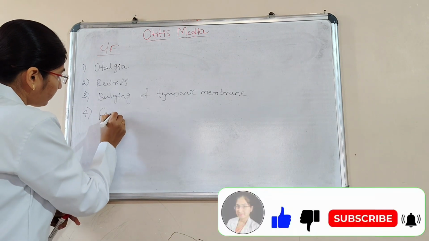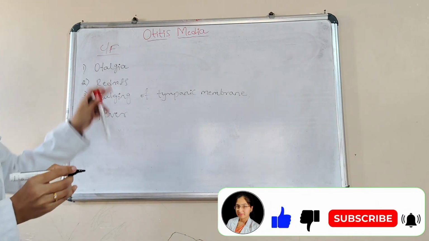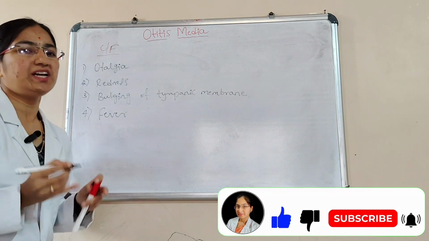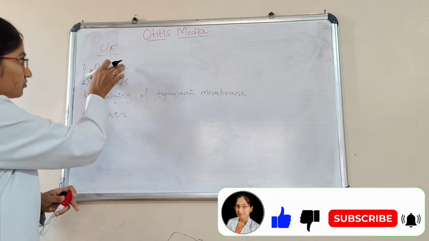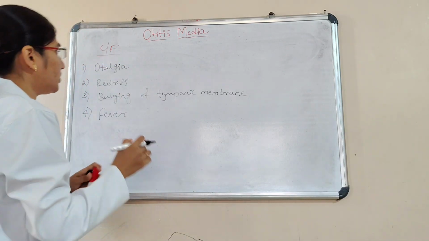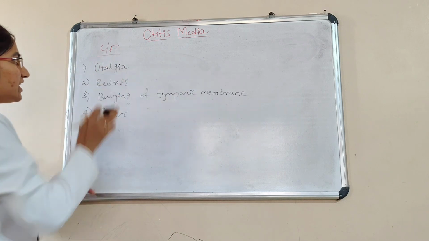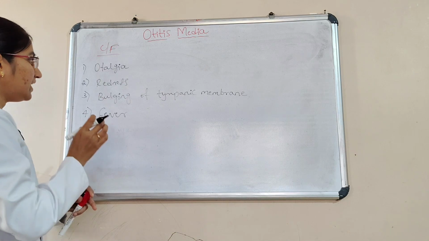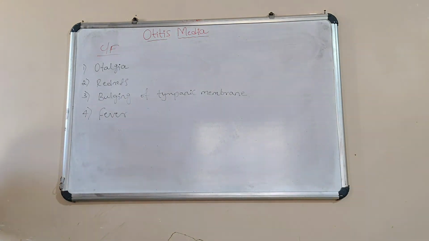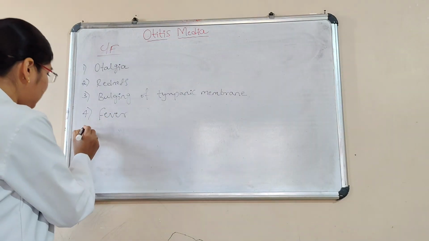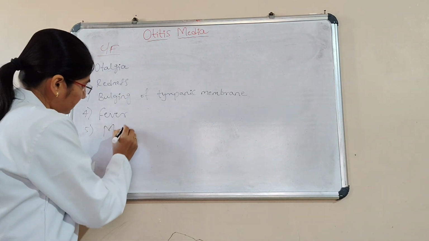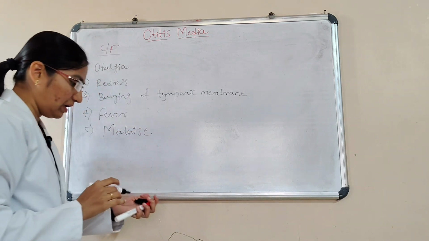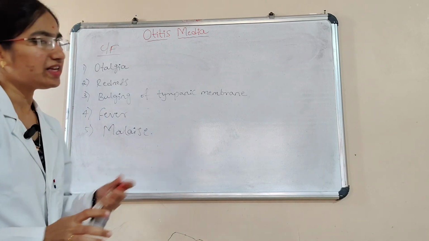And then fever. Fever is also a clinical feature of otitis media. Here infection and inflammation both are present, and that infection leads to inflammation. Here the clinical features are otalgia, which is pain in the ear or earache. And then redness of the ear we can see, and bulging of the tympanic membrane, and then fever, and then malaise. Malaise is nothing but physical discomfort. These are the signs and symptoms or clinical features.